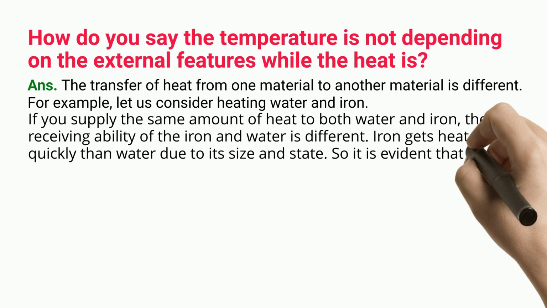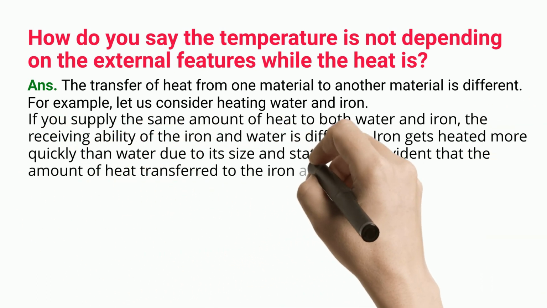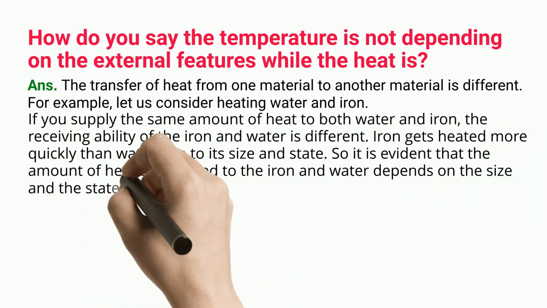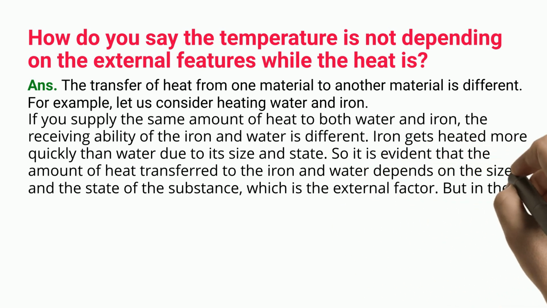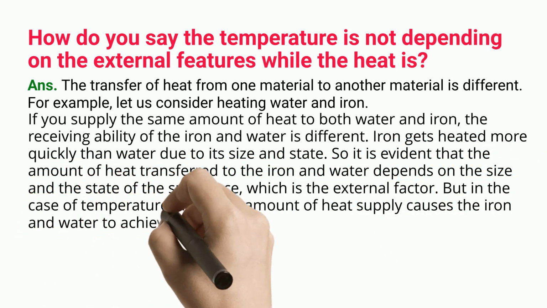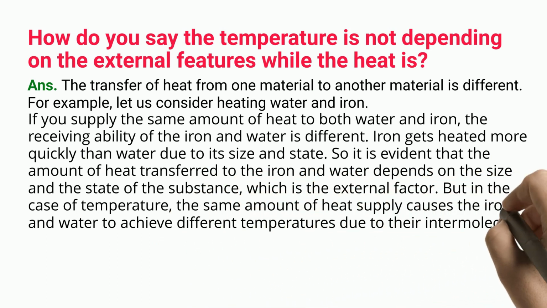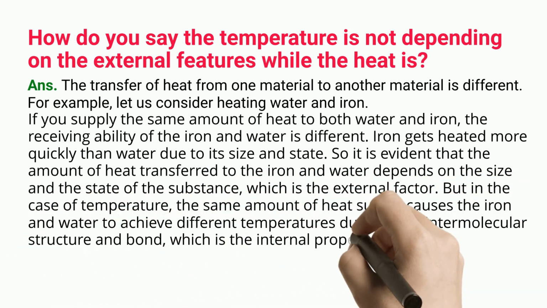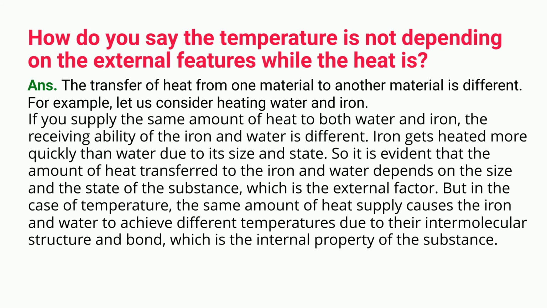Iron gets heated more quickly than water due to its size and state. So it is evident that the amount of heat transferred to the iron and water depends on the size and the state of the substance, which is the external factor. But in the case of temperature, the same amount of heat supply causes the iron and water to achieve different temperatures due to their intermolecular structure and bonds, which is the internal property of the substance.